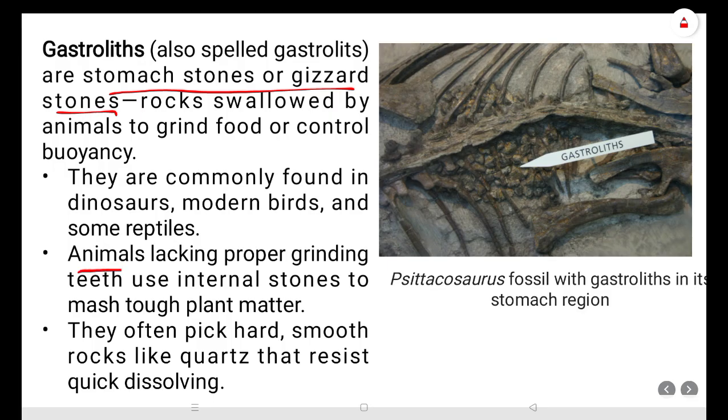So the animals lacking proper grinding teeth use internal stones to mash the plant material. They often pick hard, smooth rocks like quartz that resist quick dissolving.